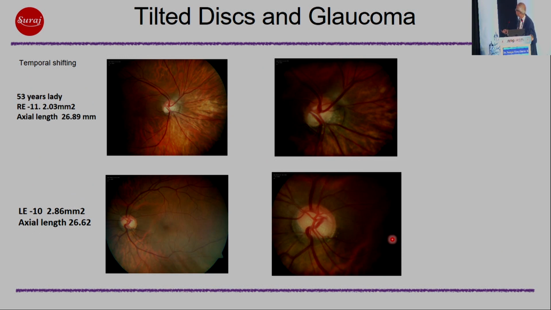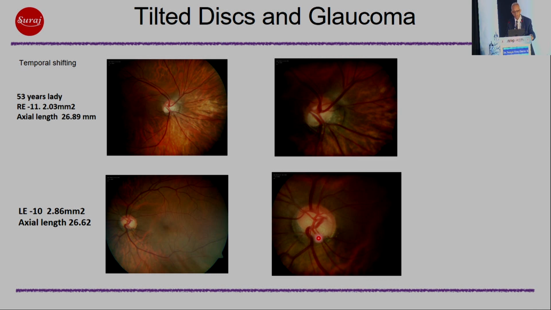This is a patient with tilted disc and very significant glaucoma, and you can see where the vessels arise, you can see that there is significant pallor here and cupping here, and likewise in the left eye also there is significant increase in the optic disc cup actually. But these are often very difficult to assess, especially when you have early and moderate glaucoma.